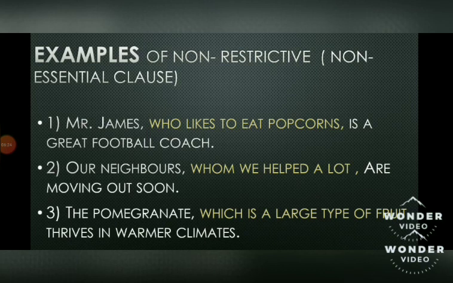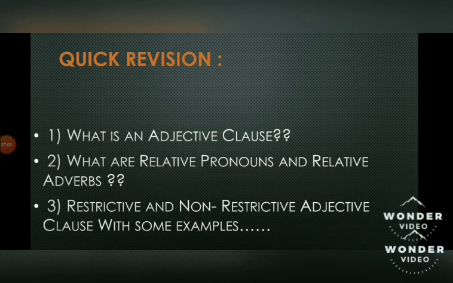Third one, the pomegranate, which is a large type of fruit, thrives in warmer climates. So here pomegranate itself is a noun, and the adjective clause, which is the non-restrictive adjective clause that has come in the sentence, was not actually required. That is, which is a large type of fruit. So without that information also, it was understood that the pomegranate thrives in warmer climates. So I hope, dear children, that you have understood the different types of adjective clauses and how to spot an adjective clause in a sentence. All that we have completed in today's session.